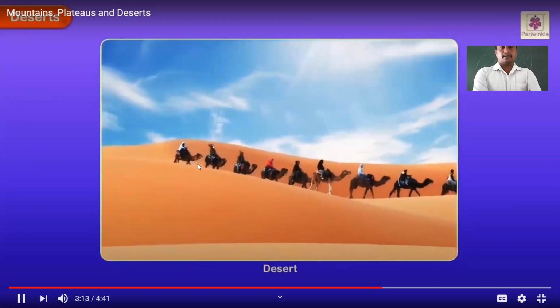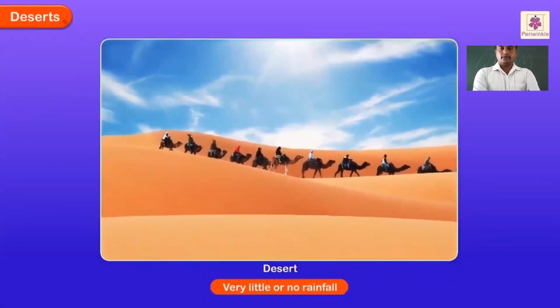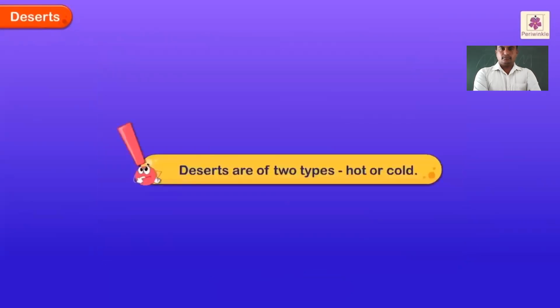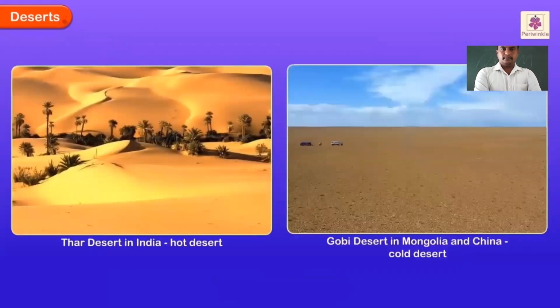Desert is another landscape, and you can find deserts in lots of different places in the world. It's a place where there's very little or no rainfall. And did you know that there are actually two types of desert? There's a hot desert and there's a cold desert. There's a desert in India, and an example of a cold desert is the Gobi Desert in Mongolia. Also, did you know that there is a desert in Spain, in Almeria? That's also a hot desert.